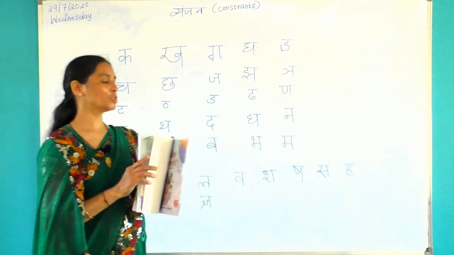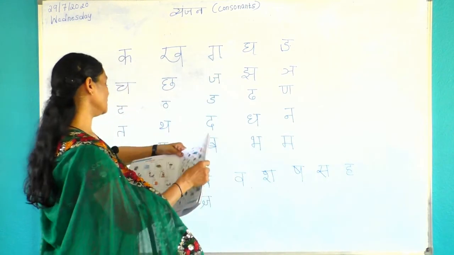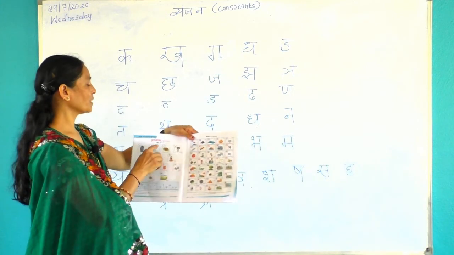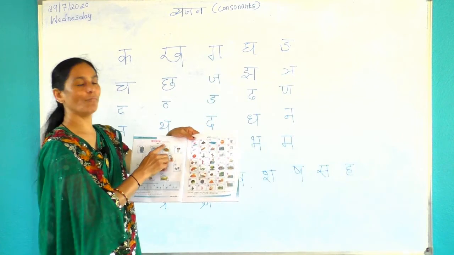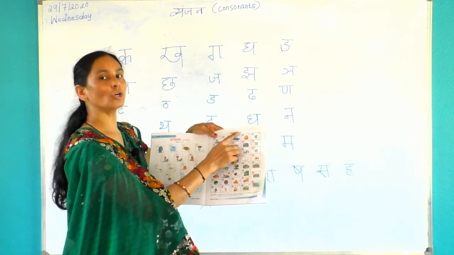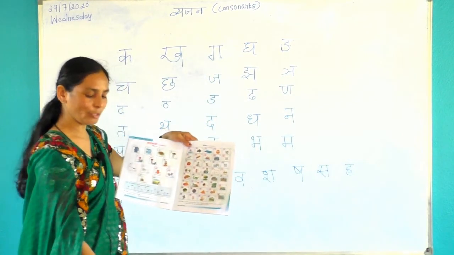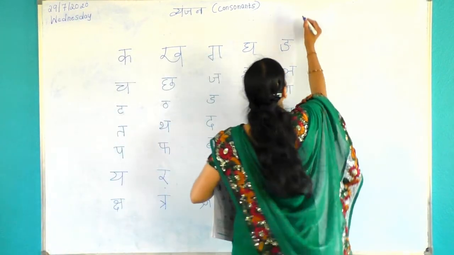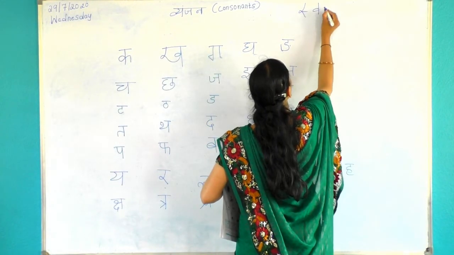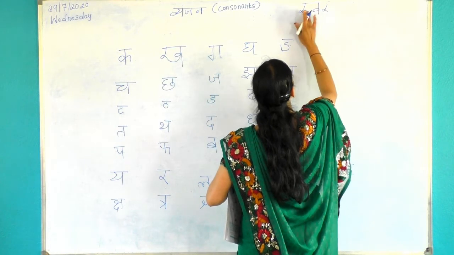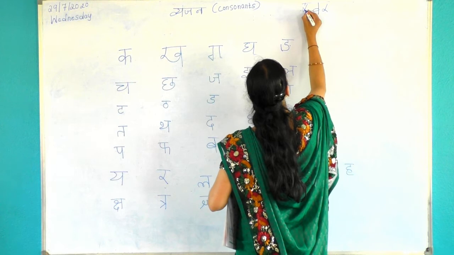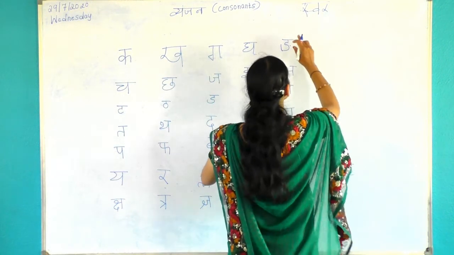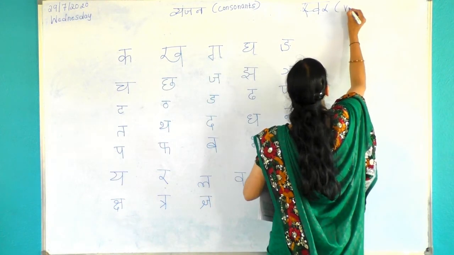Today we learn Swar and Vyanjan. See here, Varnamala means alphabets, Swar means vowels, Vyanjan means consonants. Today we learn Swar.